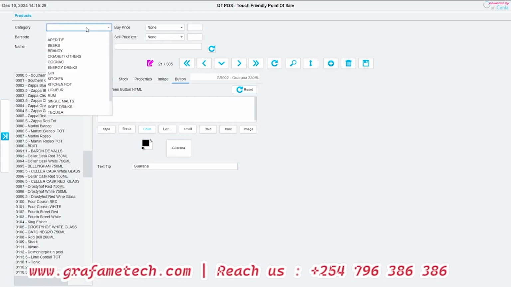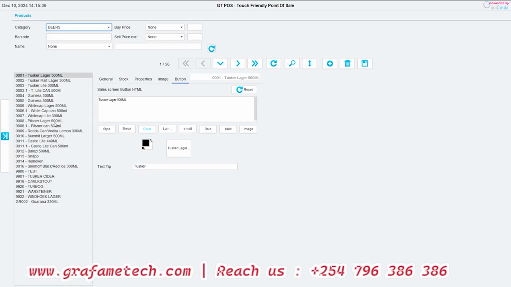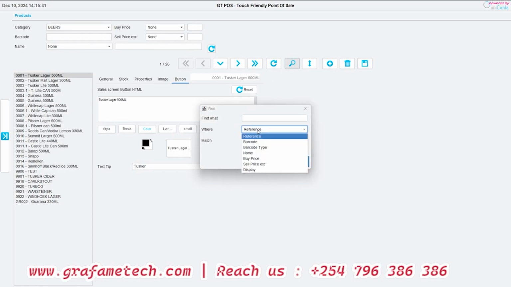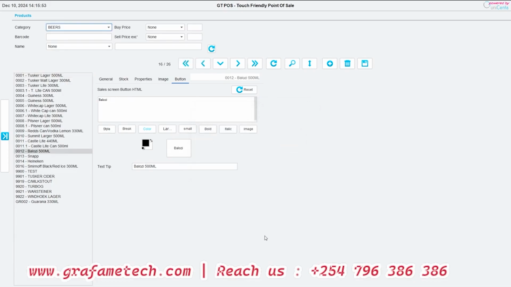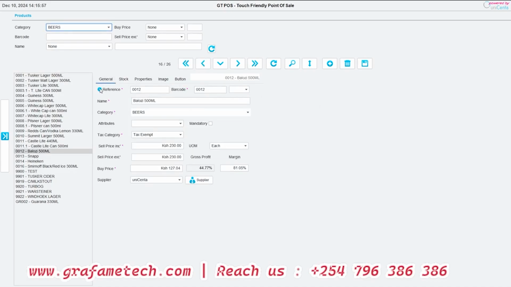And then you can also be filtering your products by categories. You can also be using the search icon. Find where, maybe from the name, any part in the field, case sensitive, let's say Balozi, BAL. Okay, it has searched Balozi. You see, the system is not limited, like you must scroll to whatever you want.